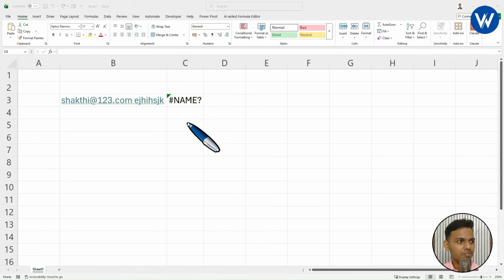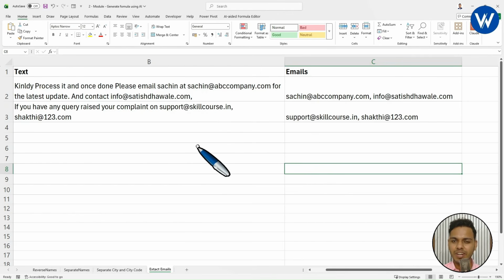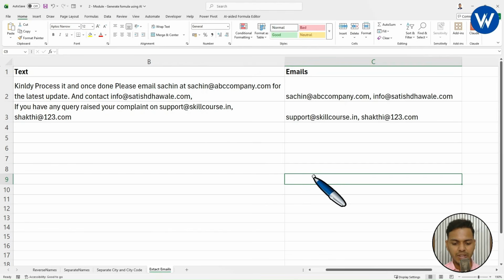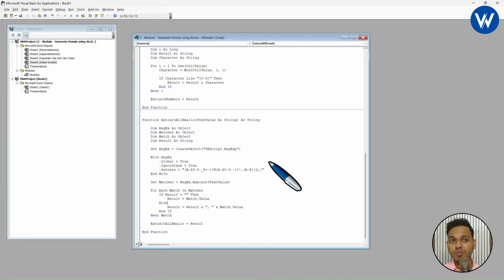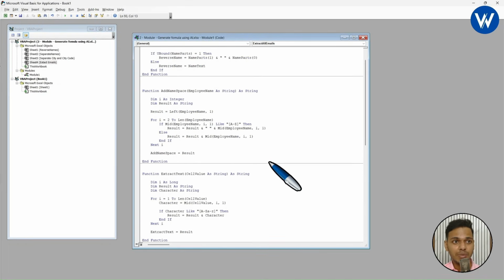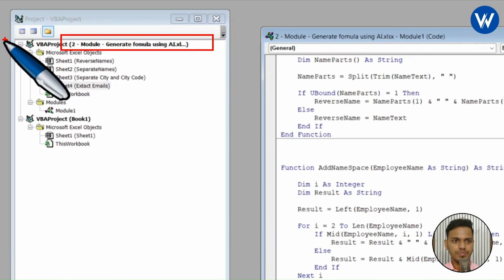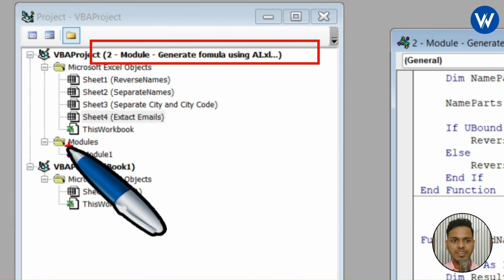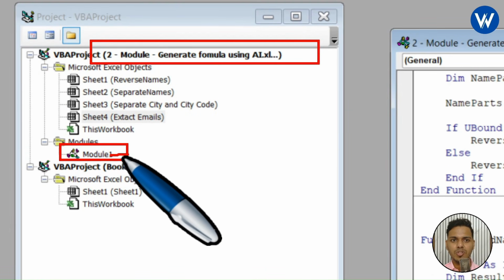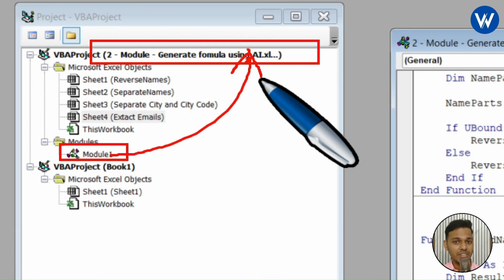Let me tell you. First, I will open that particular Excel file. Right. Now what we have done, we have taken the VBA code inside this particular Excel file only. The file name is 2 module generate formulas using AI. Let me open the VBA, Alt F11. Right. So I am taking the VBA code inside this particular Excel file. If you want, you can check here, right? This is a module. So this module is available only in this particular Excel workbook.